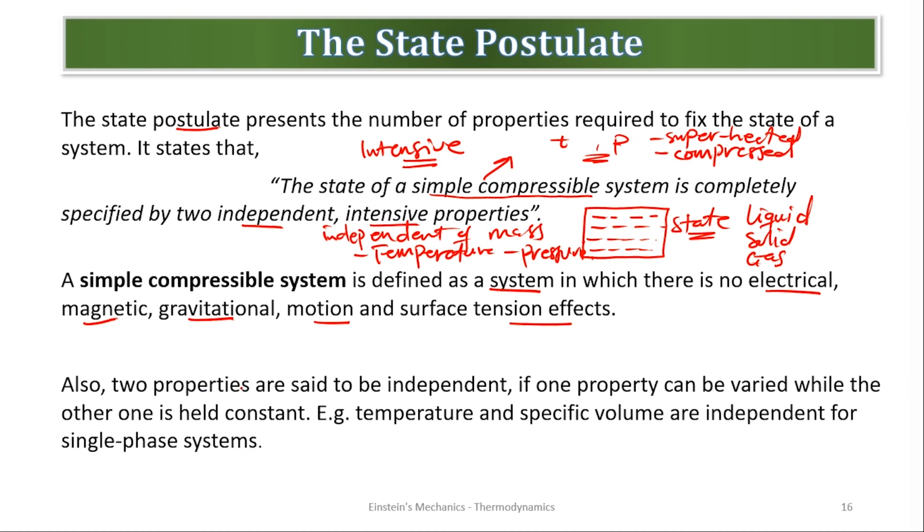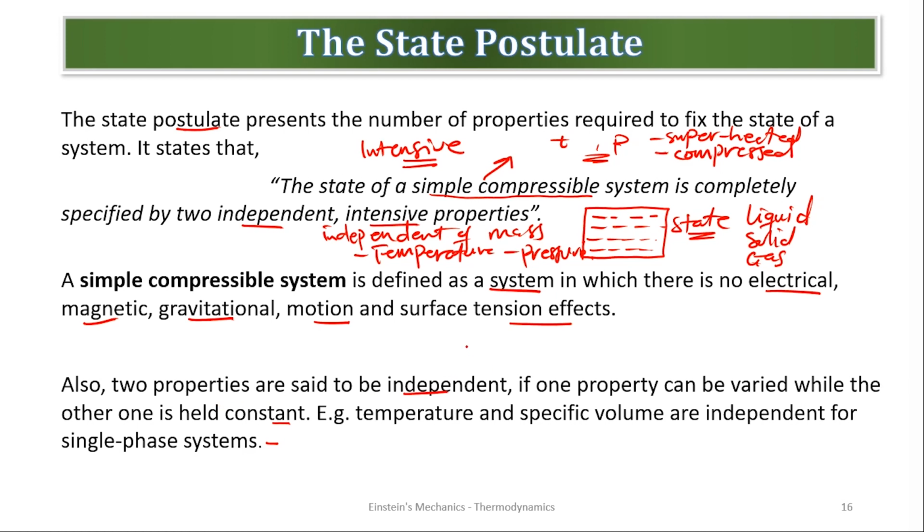It's very simple. Also, two properties are said to be independent if one property can be varied while the other one is held constant. Example: temperature and specific volume are independent for a single phase system. So what we are talking about here, the intensive properties, as you vary one, the other will remain the same. They are not always proportional.